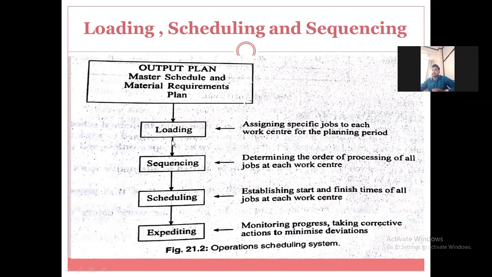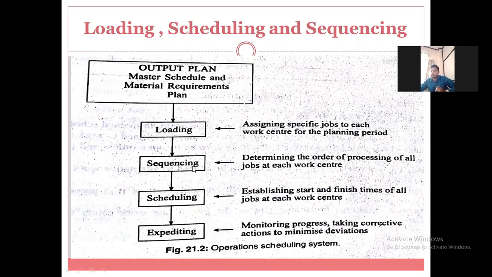Next is sequencing, which is after which operation we want to transfer. Let us consider that one operation is carried out on one machine, then the second operation should be carried out on another machine. Which is that second operation, and which machine do we consider for it? Sequential operations need to be carried out.